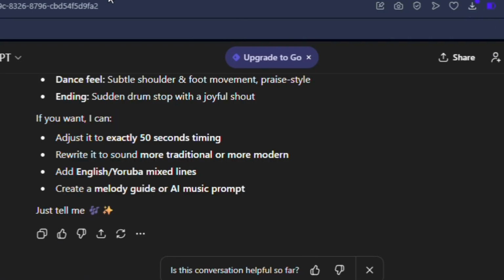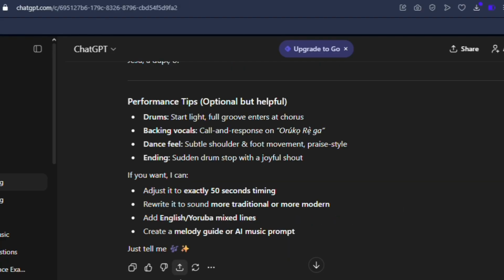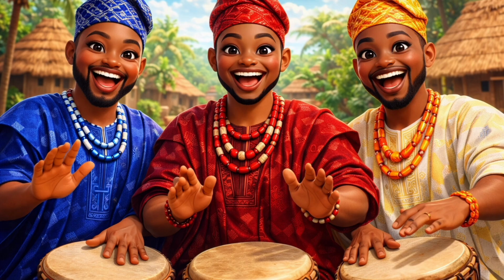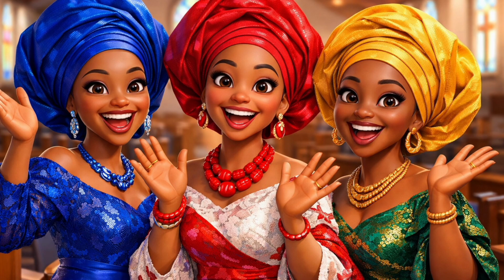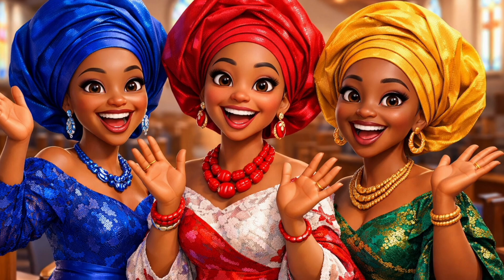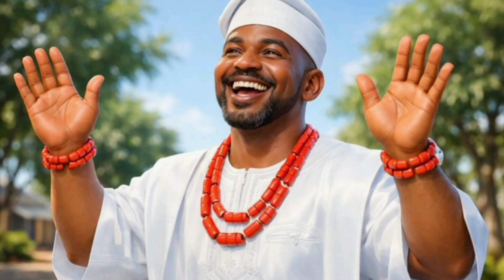Right now, we need to create the singing character image. Now, we need visuals. That is an image that will sing this song. I want my lead vocalist to be a male, and then the chorus vocal should be female. So I use ChatGPT image generation to create my characters. Why I'm using ChatGPT is because it creates clean, sharp 4K images that look amazing. But here's a secret sauce alert.